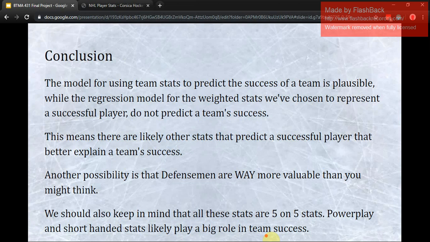What this means is there are likely other stats that predict a successful player that also better explain a team's success. Another possibility is that defensemen are way more valuable than you might think, or not valuable at all, which means this conclusion is relatively useless. We should also keep in mind that all of these stats are 5-on-5 stats. Special team stats such as power play, which is when you have 5 players on the ice and the other team has 4, and shorthanded stats, which are when you have 4 players and the other team has 5, likely play a big role in a team's success.